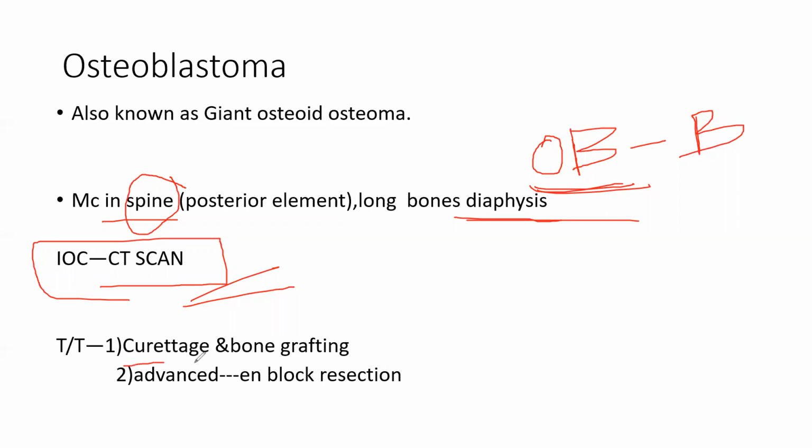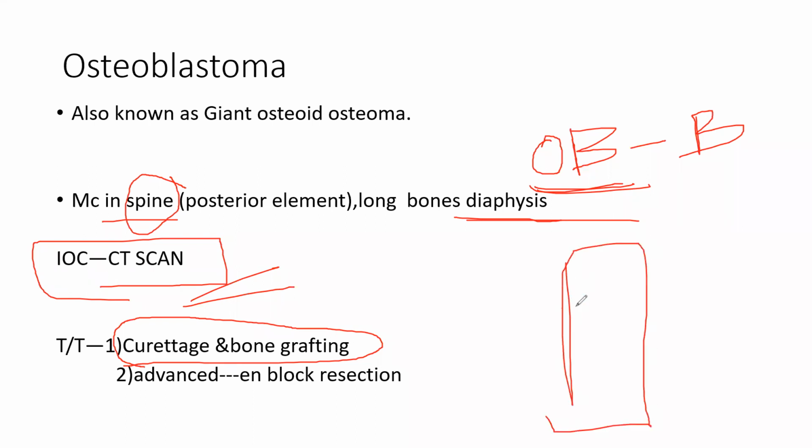Every tumor is the same: one is benign, one is malignant. So for a benign tumor, what will we do? We have to remove that benign area. If this is a bone and this is your tumor, you remove this tumor. This is called curettage. Curettage is like a spoon, and by that spoon you curate it. It is the same as removing coconut from its shell. That is known as curettage.